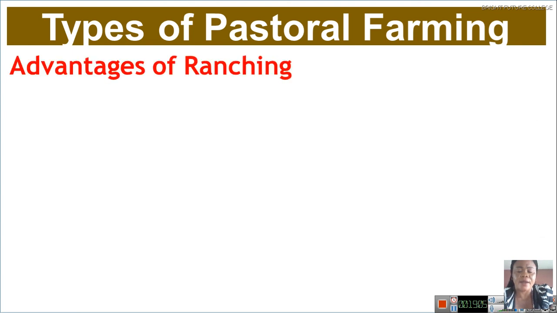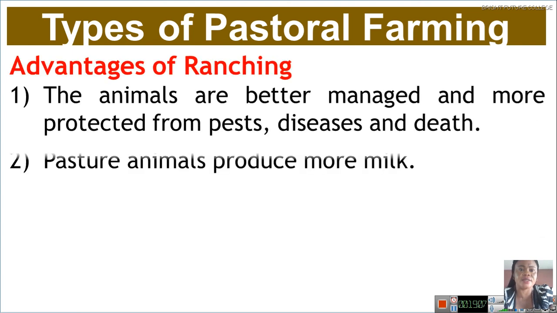Advantages of ranching. Number one here is the animals are better managed and more protected from pests, disease, and death. Yes, they have trained personnel. Those extension workers are the people that are working there. So since the animals are better managed, it will protect the animal from what? Pests, disease, and death.